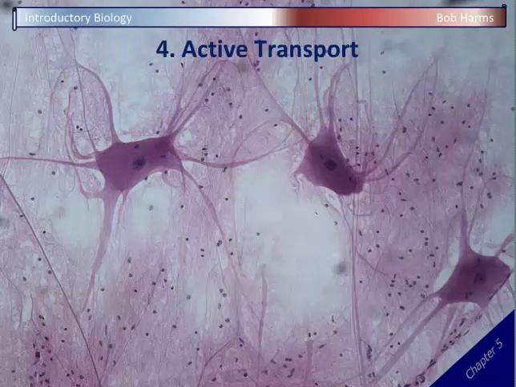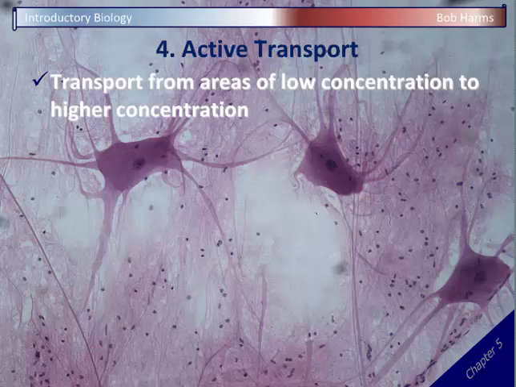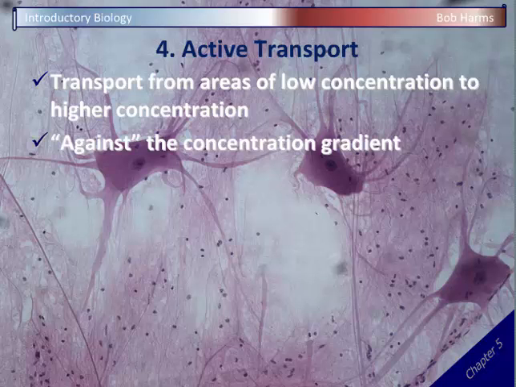The last mechanism to cross the membrane is active transport. And active transport is different from the other three because it is going to be active, as the name implies here. And in this case, chemicals are going to be moved from areas of low concentration to areas of higher concentration. Okay? And so sometimes cells need to take chemicals that are very rare and concentrate them where the cell needs a lot of that particular chemical, and that's going to happen here in active transport. Now this is going against the concentration gradient. It's going against the natural flow because chemicals tend to spread out, and here we're going to try to concentrate them. We're going to try to put all of that chemical together.